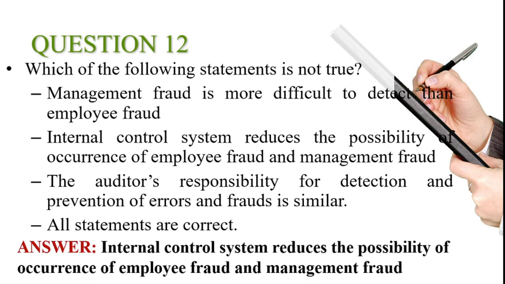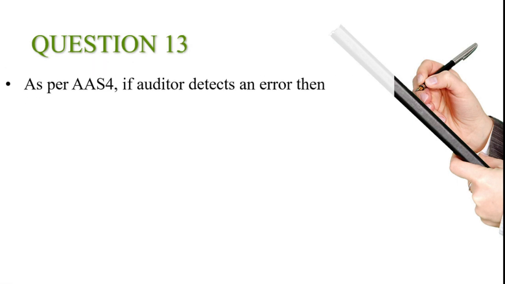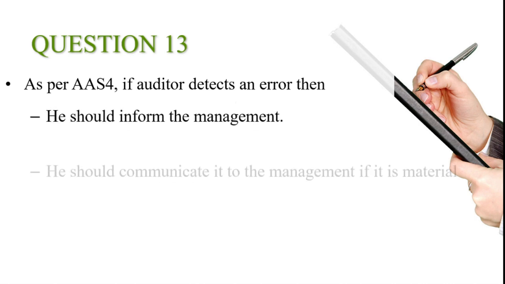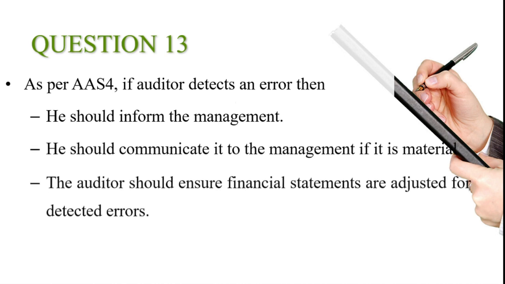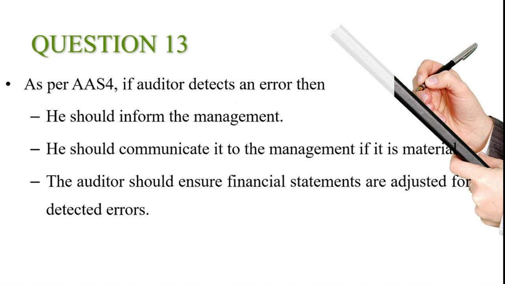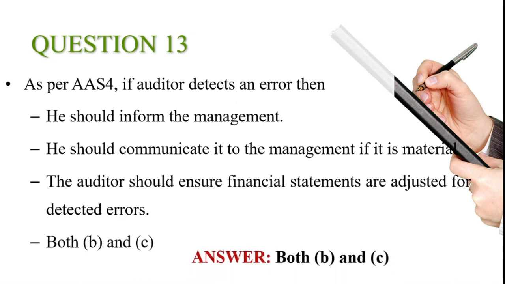13th question, as per AAS 4, if auditor detects an error, then options: he should inform the management, he should communicate it to the management if it is material, the auditor should ensure financial statements are adjusted for detected errors, both B and C. And the answer is both B and C. That is, he should communicate it to the management if it is material, and also he should ensure the financial statements are adjusted for the detected errors.